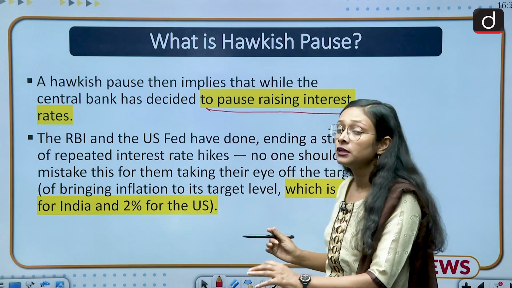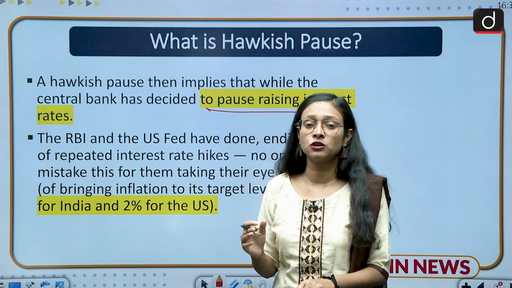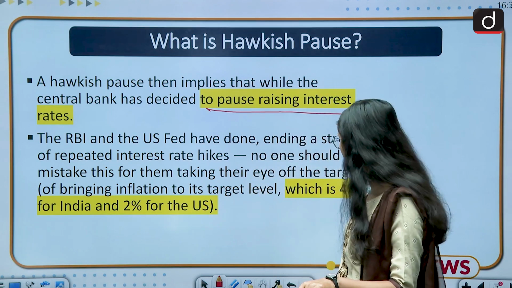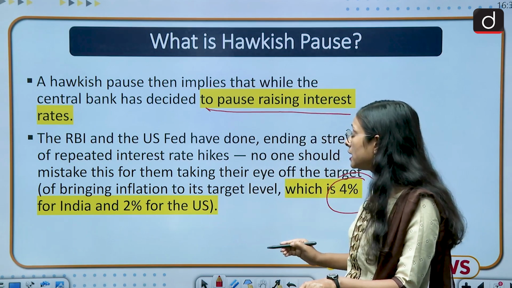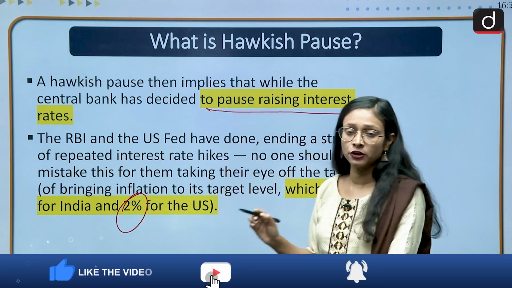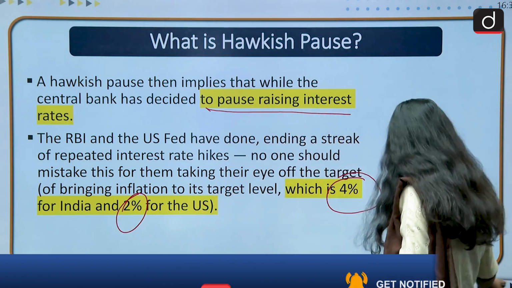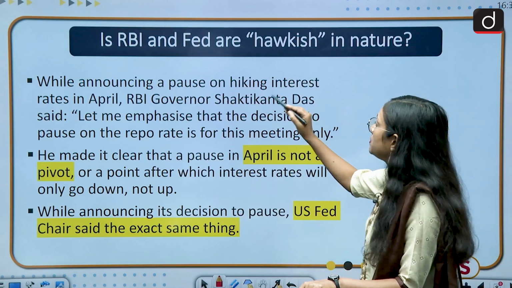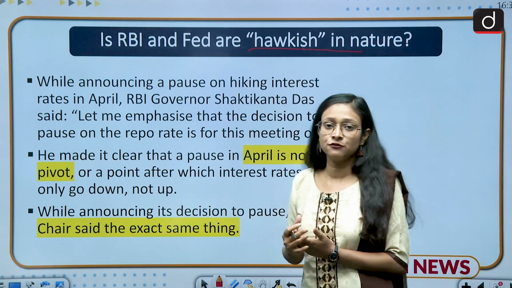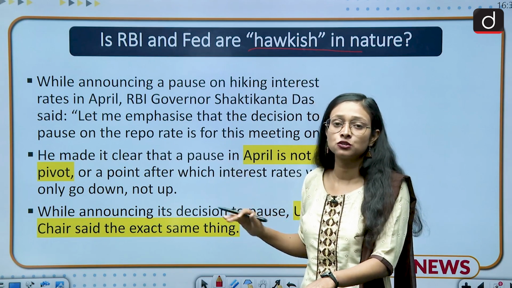On the other hand, they also want to control the inflation target in the country. So what is the inflation target of India and the US? Currently India has a 4% inflation target and the US has a 2% inflation target. In the comment section you have to tell what is the current repo rate of India. Moving ahead, are RBI and Fed hawkish in nature? In the last slide we discussed what is a hawkish situation. In this slide we will discuss two more things.